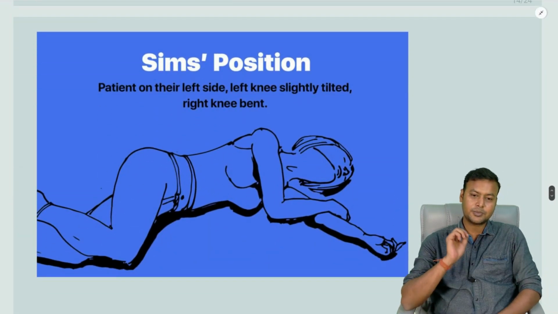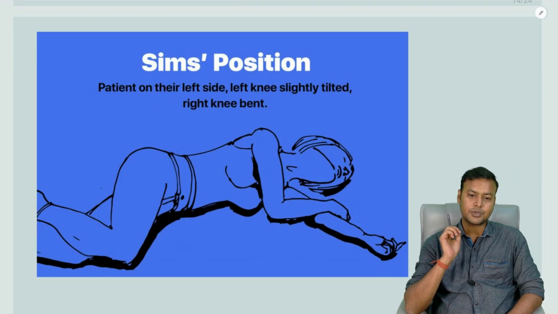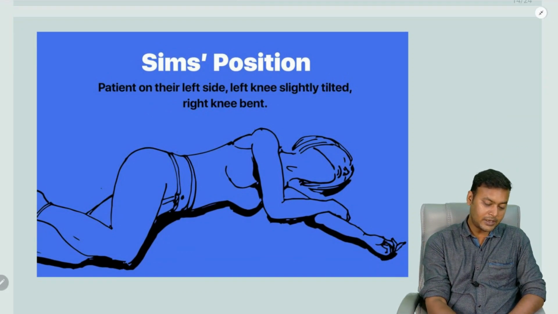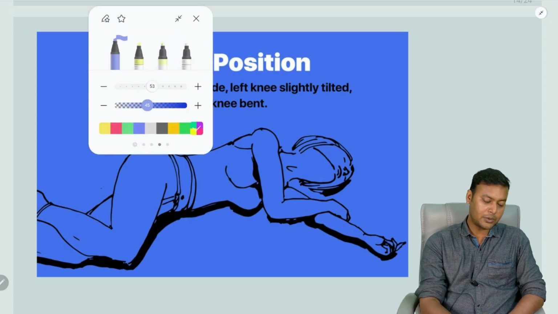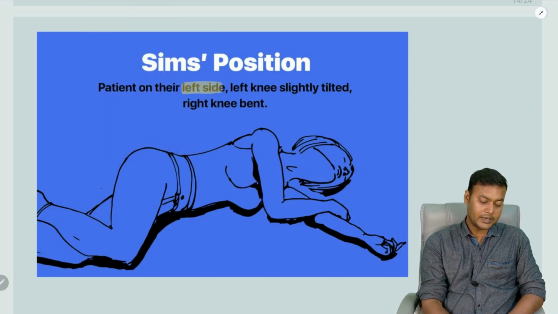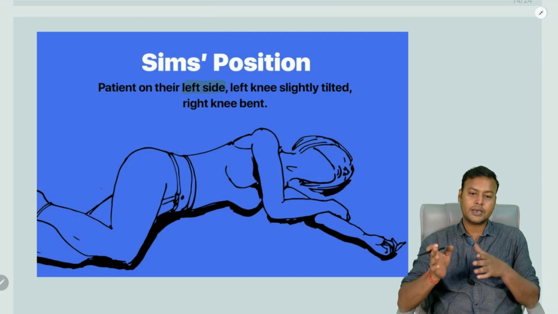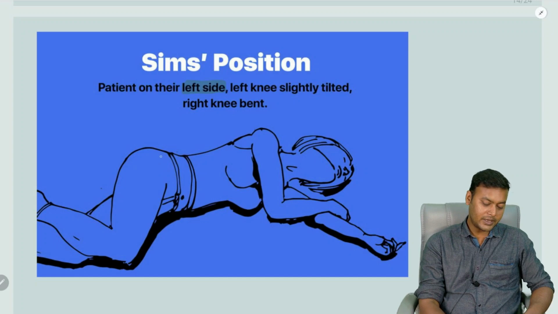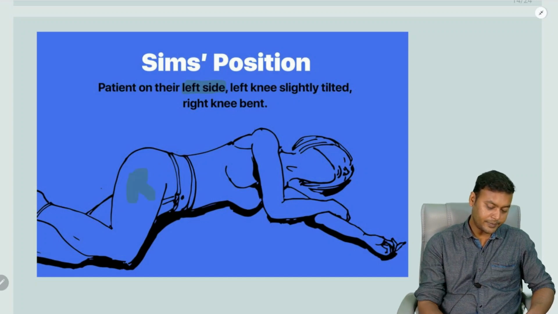Then coming to the next position, which is known as the Sims position. In this position you can see the patient is lying down on the left side. So the patient is lying on his left side, and the left leg is kept straight, whereas the right knee and the hip joint have been kept bent.